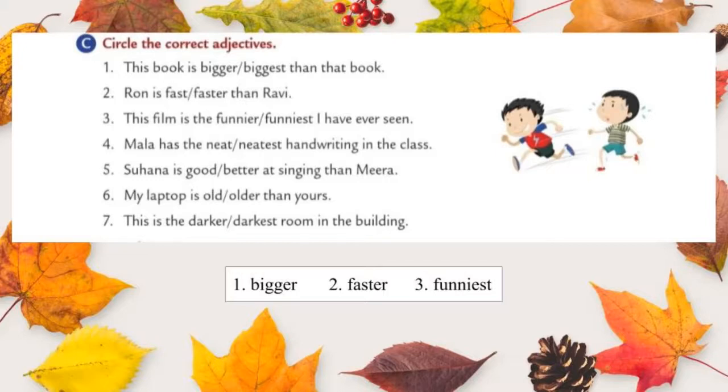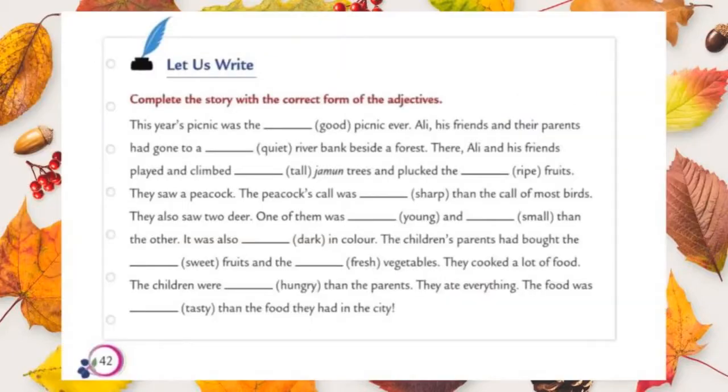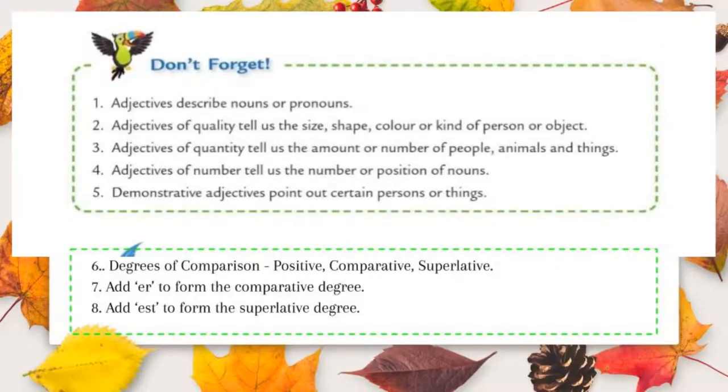Do it neatly. Students, here is an activity. It is an interesting activity. It is only for you. With the help of given clues, you should write the answer clearly. Okay. First of all, read the paragraph properly and then answer. Inside the bracket, they have given adjectives. With the help of these adjectives, you can write the answers neatly and clearly. You should write yourself.